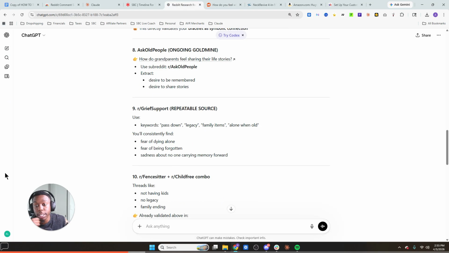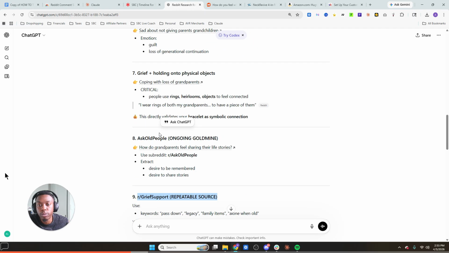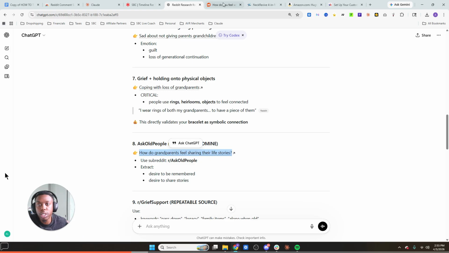And then, yeah, so if you're not sure, this is how you can leverage a resource. You can do this in Claude too. If you don't want to do this, go in Claude. It's going to tell you some Reddit forums to go through and then go through them, right? So that's essentially what you would want to do there.